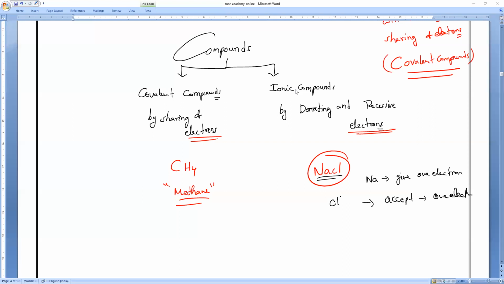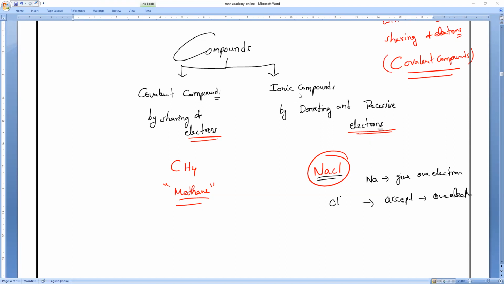If you are unstable, by losing something, gaining something or sharing something, you want to attain stability like monoatomic elements. That is the purpose. The entire chemistry is there. Atoms and elements want to attain stability. That is what chemistry is.